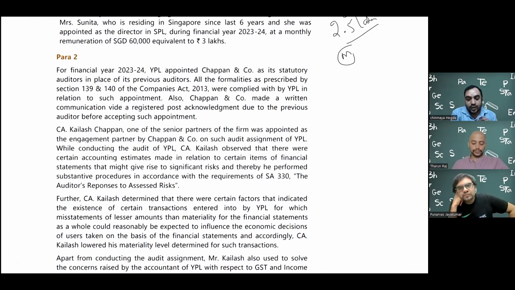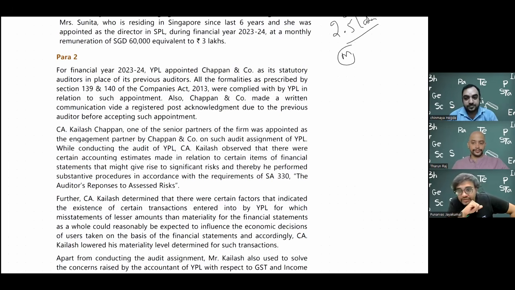AGM conducted maybe in the month of July, August 23, they would have been appointed. Typically, right. Yes, because obviously you have to do the audit. By end of March 24, by April, May you should start the audit. So they would have been appointed prior to that. In case some question is asked, like date of sending the notice, those kind of things, they have to keep that in mind.